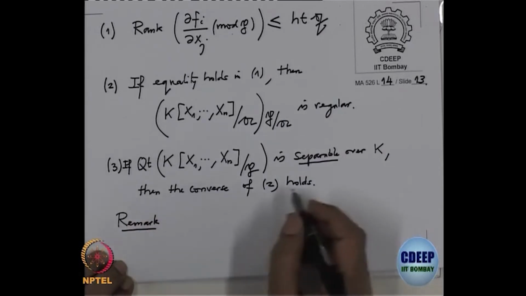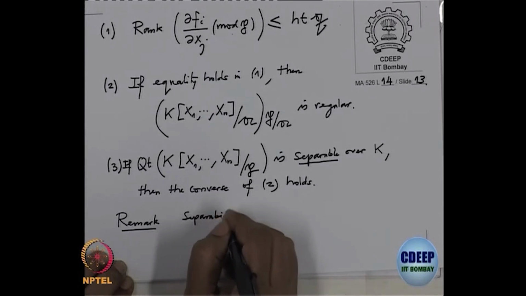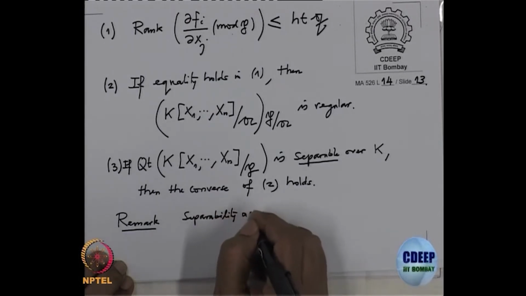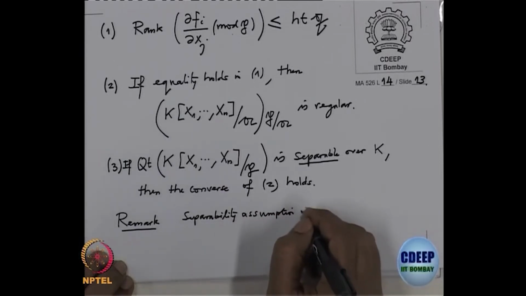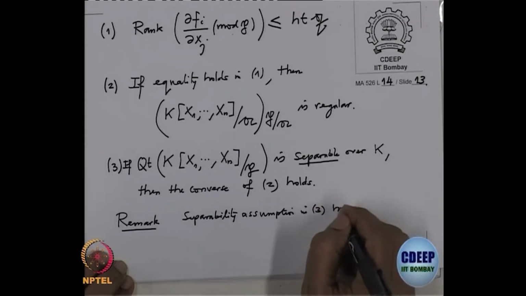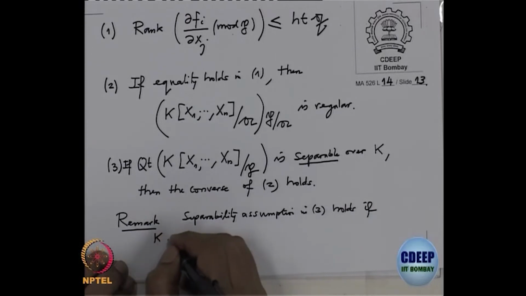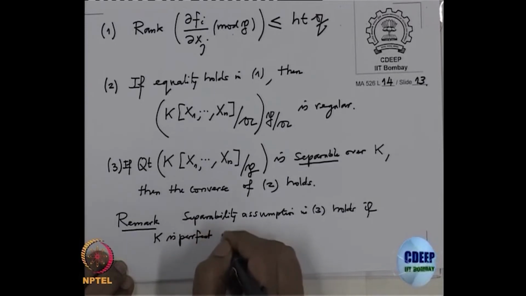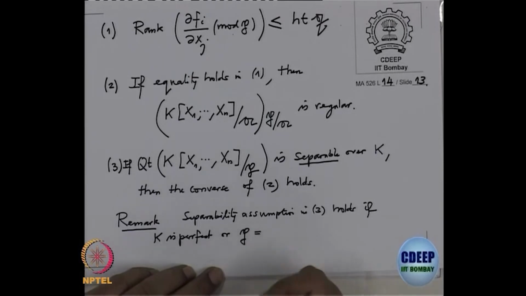So, this separability assumption in 3 holds if either K is perfect or the given P is a maximal ideal. P is a prime ideal in K[x1, ..., xn], not only a maximal ideal, it is a point.